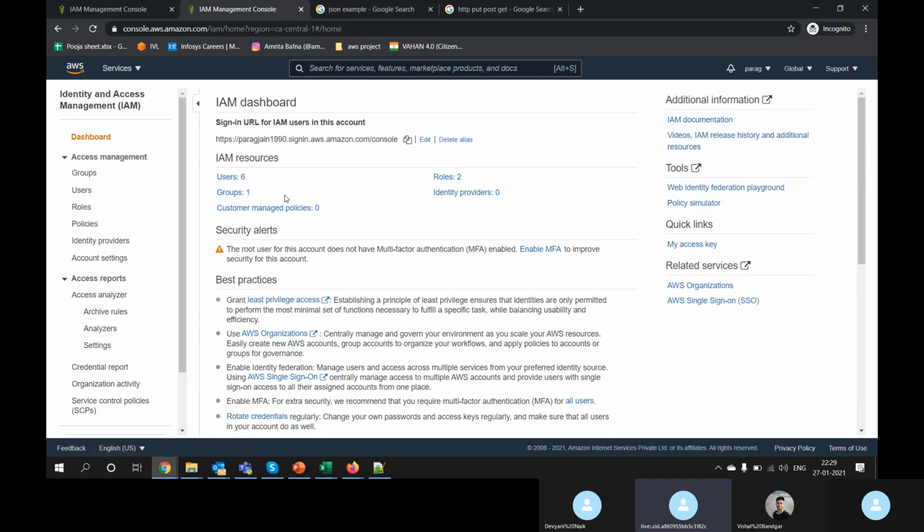Here is the dashboard. Being an IAM admin, I can see there are 6 users, one group, 2 roles, and no policy. I haven't created any custom policy. So this is how the dashboard will look. Any doubt, any confusion, let me know. We have a lab of almost 1 hour on IAM.